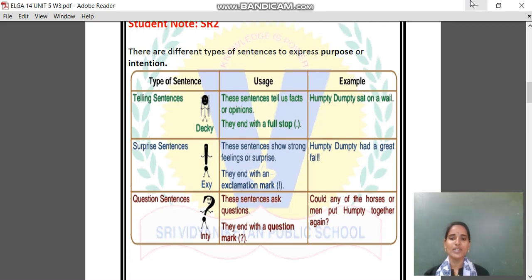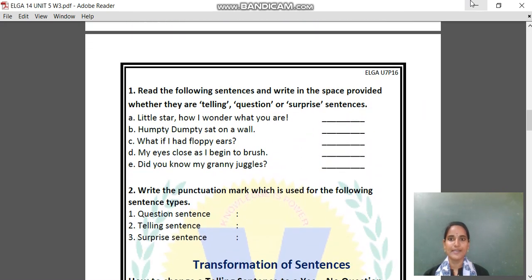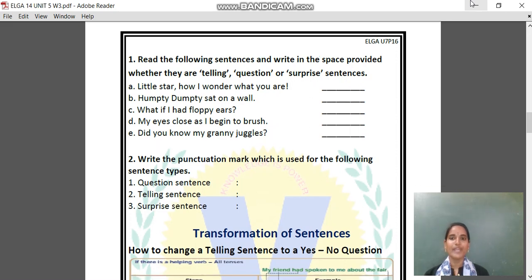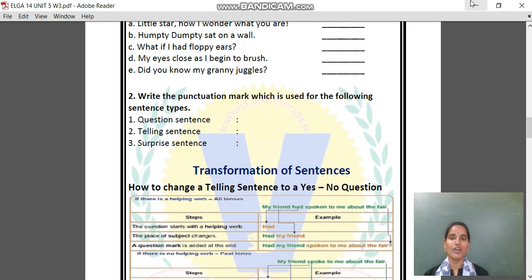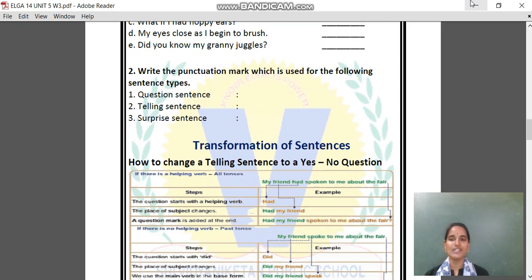So now, based on this, you need to solve an exercise. Read the sentence carefully and label whether it is a telling, question or surprise sentence. For example, little star, how I wonder what you are. So this sentence ends with a punctuation mark, that is exclamation mark. So now you think and write whether it is a telling, question or surprise. Clear? And then write the punctuation mark which is used for the following sentences.